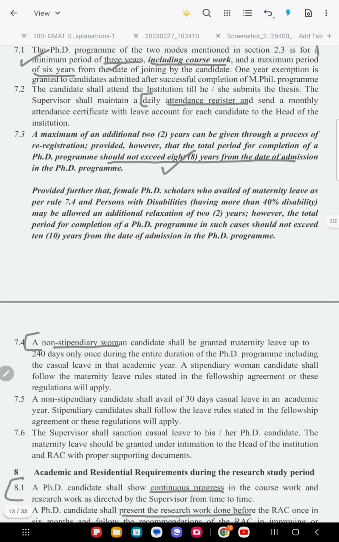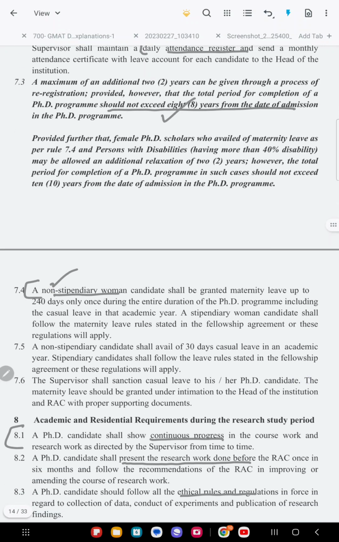Okay, so we also know that a PhD is always stipend or non-stipend. So there are 2 modes. It is based upon your marks, whether you have given the junior research fellowship exam. Based upon this, the department will decide who will get the stipend for the PhD, or there are certain people who have non-stipend also. Okay, so women will get 240 days of leave, that is maternity leave, can be given. So that is why this duration is increasing.